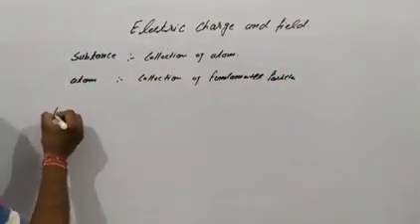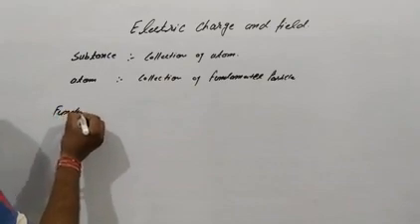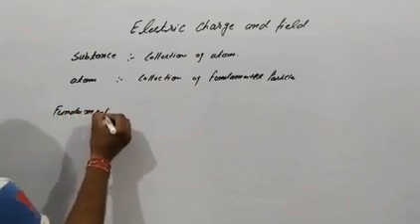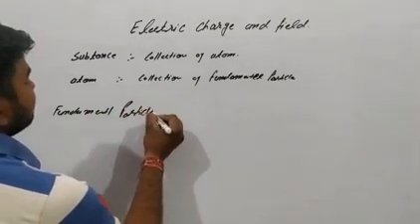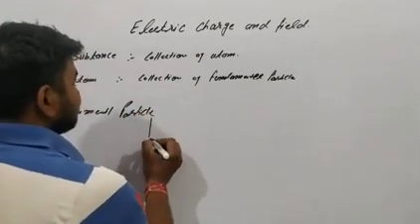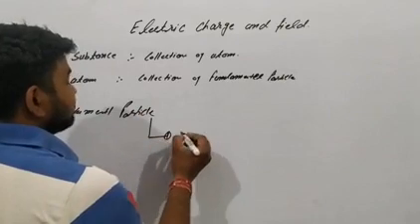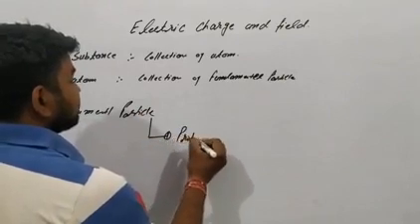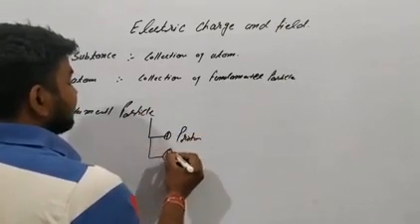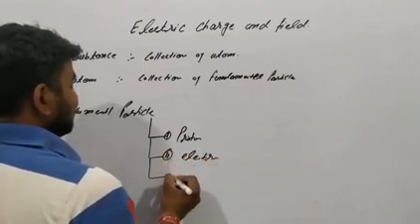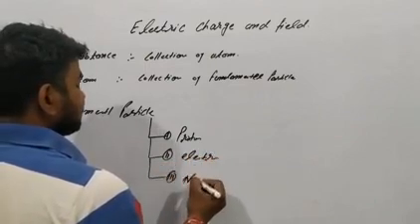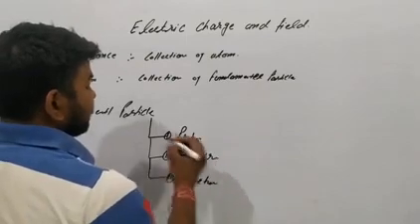Fundamental particles are of three types. Number first, proton. Number second, electron, and number third, neutron.